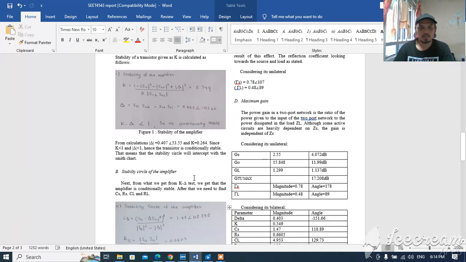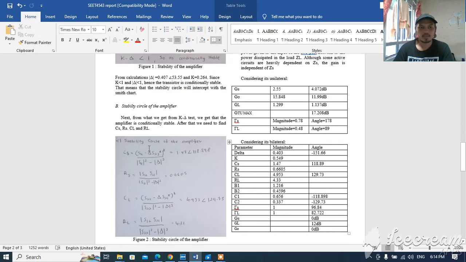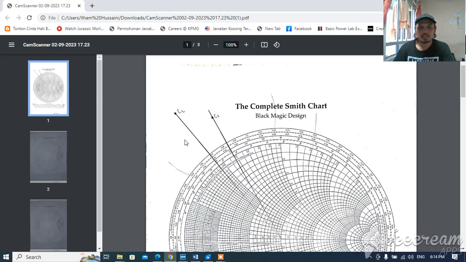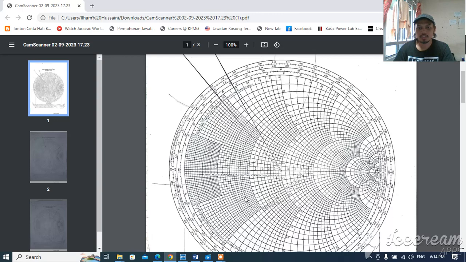And after that, we need to draw the stability circle of the amplifier, and to draw that, we need to know the CS, RS, CL, RL. From here, we can get that this is the stability circle for the input, and this is for the output, and the stable region is here, outside the circle.